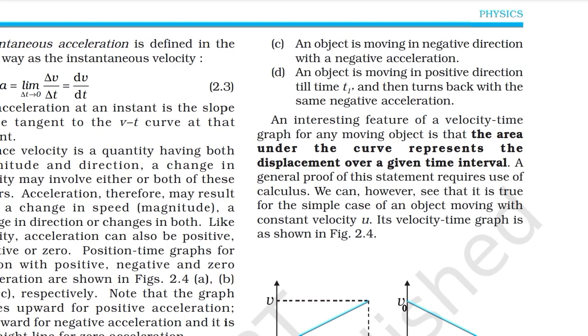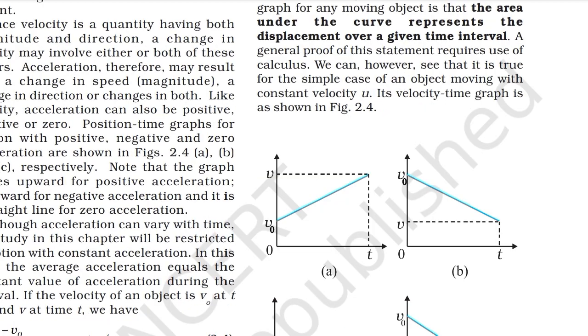An object is moving in positive direction till time t1 and then turns back with same negative acceleration. An interesting feature of a velocity time graph for any moving object is that the area under the curve represents the displacement over a given time interval.